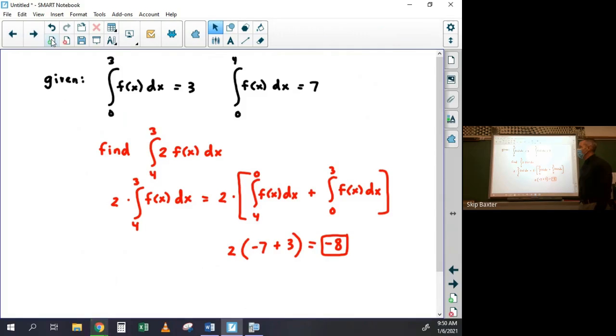And it makes sense because what a definite integral is has a geometric implication like that. It's actually like an area. So if this is the area from 0 to 3, whatever that might mean, and this is the area from 0 to 4, if you wanted the area from 3 to 4, you just take this area minus this area and you get that area. So yeah, you're exactly right. It's not length of the segment, but you're totally on the right track, and I agree that it works.